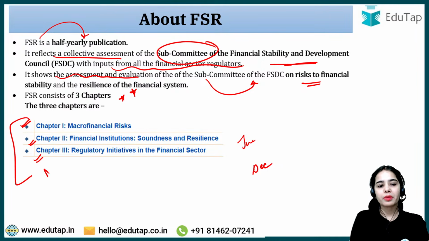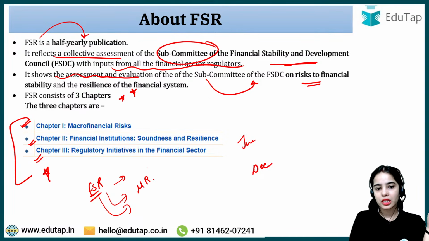Now all these chapters are important because a question can come that FSR has given data regarding the macrofinancial risk, or has informed about the financial institution soundness and resilience and the regulatory initiatives in the financial sector.